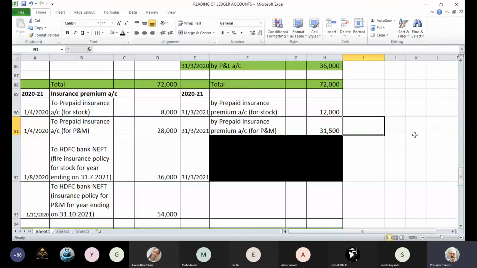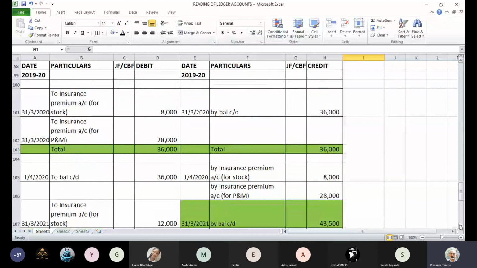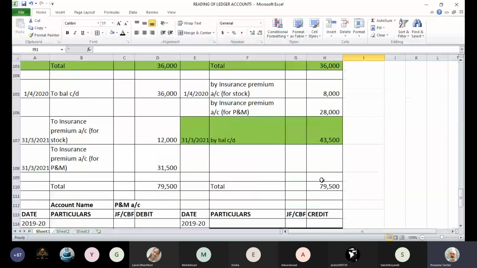So these amounts will be debited to the prepaid insurance account. In prepaid insurance, you will have two more entries here: 31st March 21, to insurance premium for stocks 12,000, to insurance premium for machinery 31,500. Your closing balance is 43,500, which is carried forward to the next year.